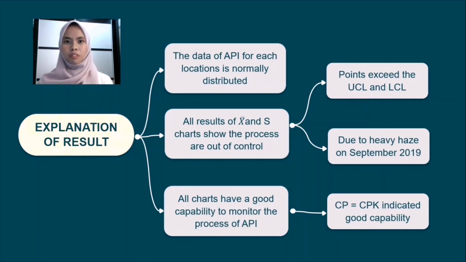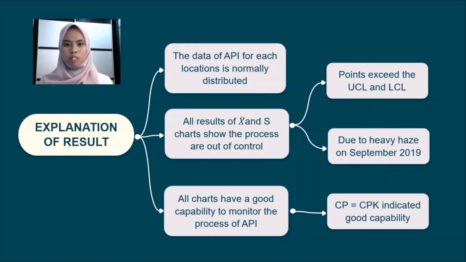I'll summarize all of the results obtained in this project through the explanation of the results. First, the data of API for each location are normally distributed. Secondly, for all the locations chosen as the sample for the study, the control charts obtained are out of control due to the significant change of air pollution index in September 2019, since the points exceed the upper and lower control limit in both the X bar and S charts.